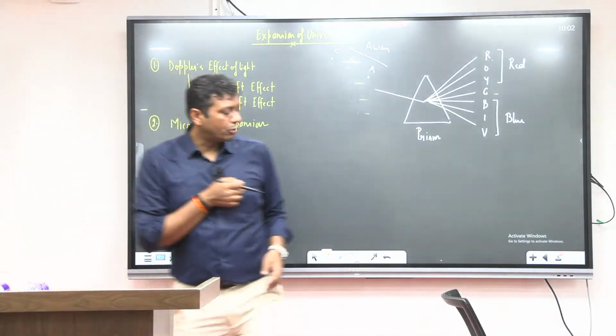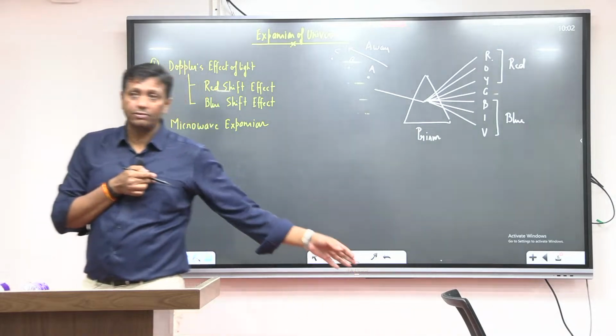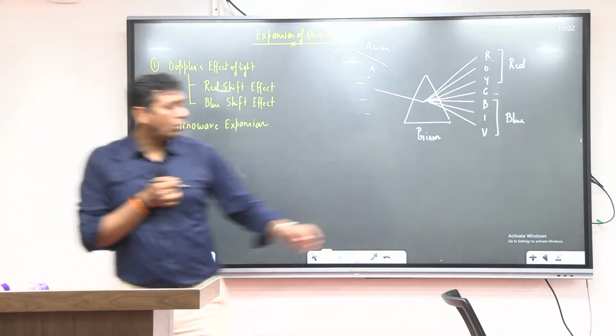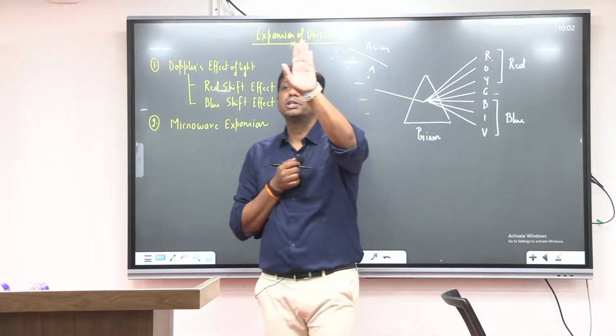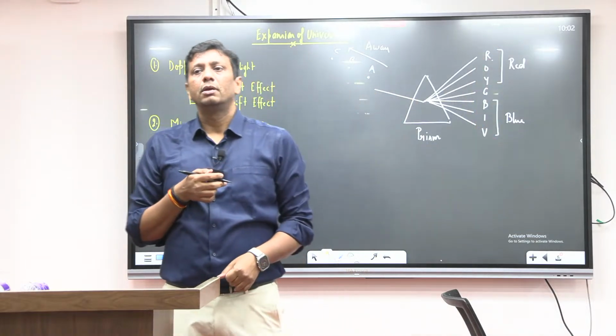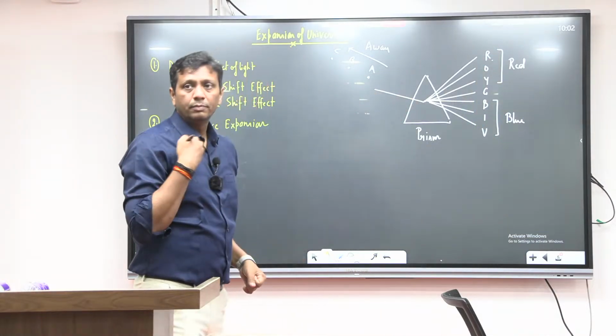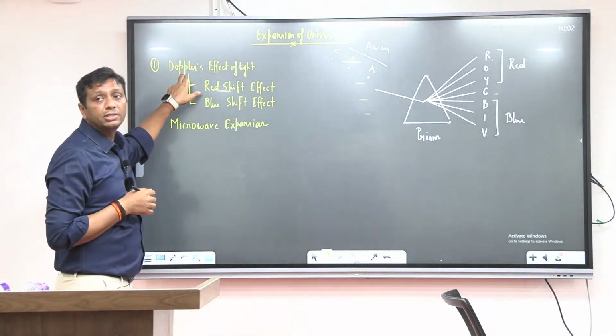And when I'm going to move away from the source, away from the prism, guys, the source of light is moving away. So now what about the color change that is going to happen here? Color change is going to happen here. I'm going to do a study of them. Clear or not? This man has done this study.